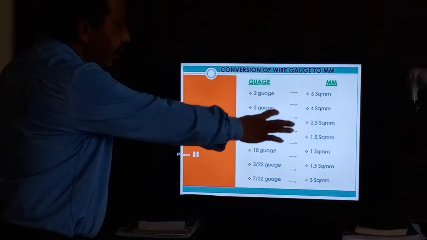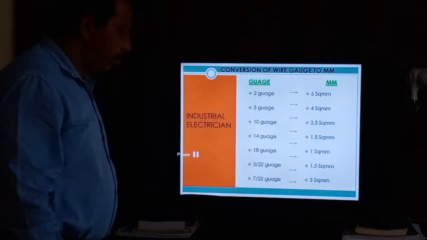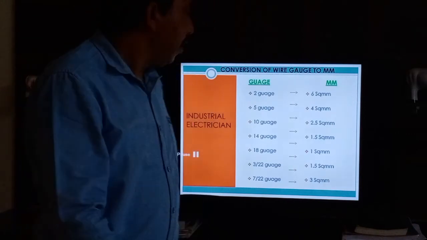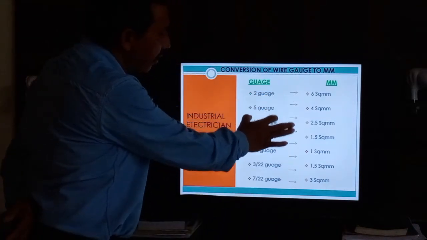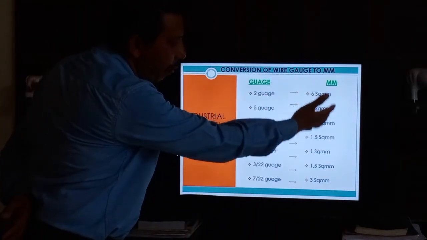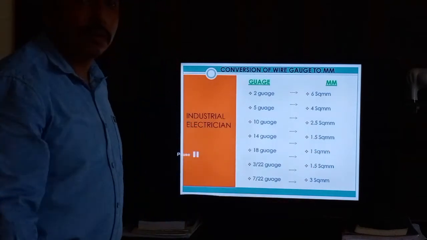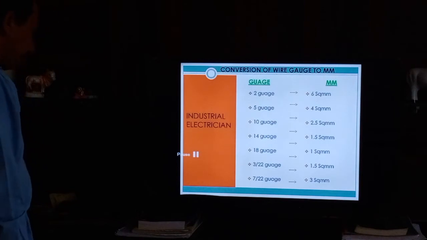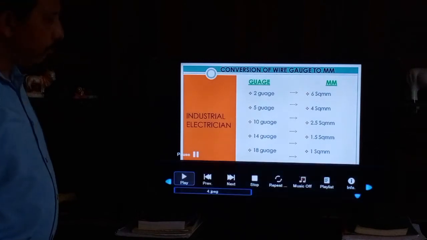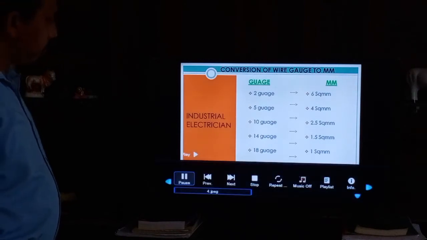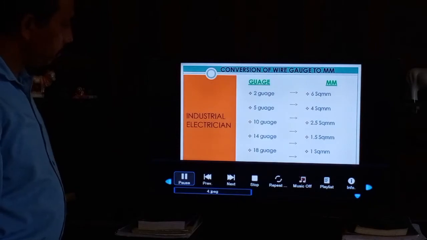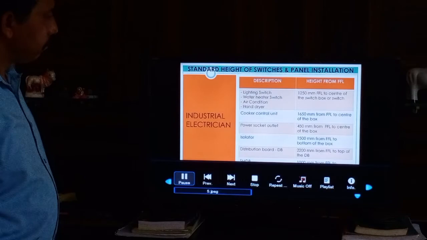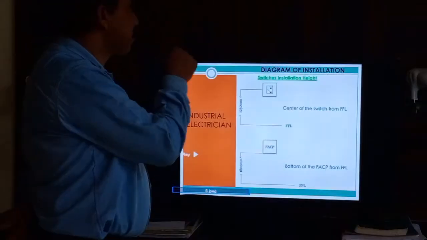So gauges are not coming nowadays. Mostly not coming, only 5% is coming in gauges. At that time, if the gauge is written there, you can convert to mm and use it as per your wiring. Okay, so next one is standard heights.